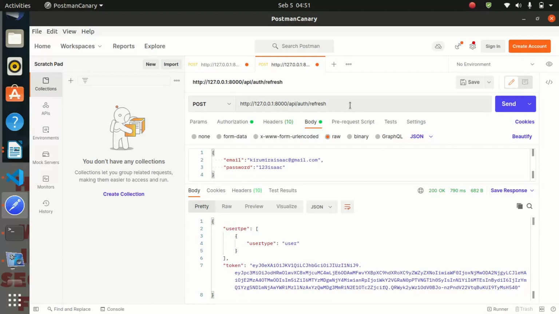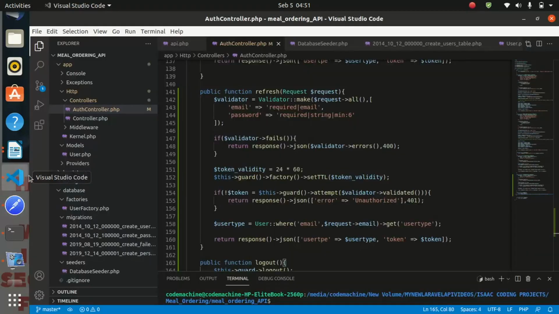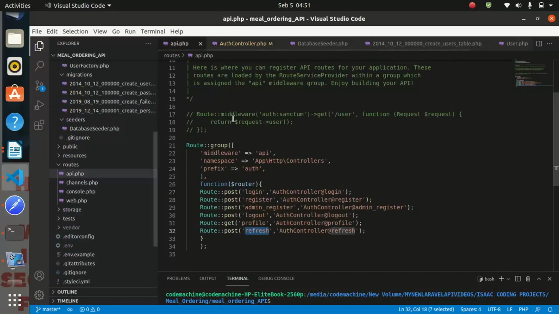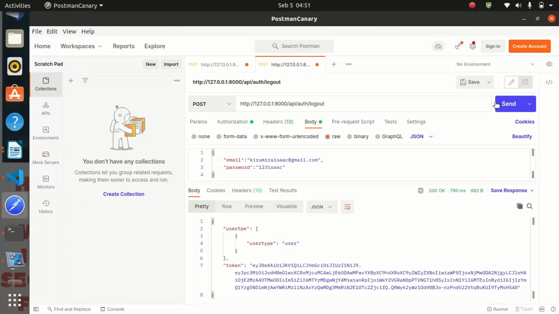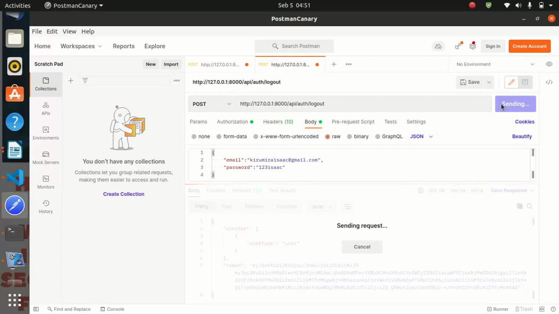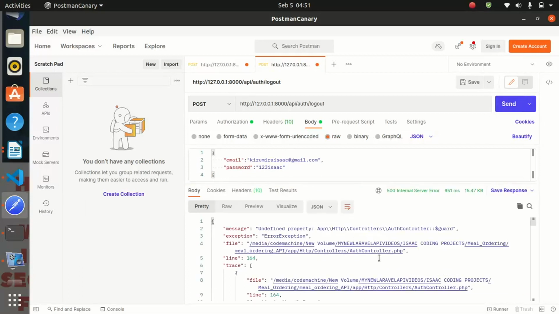And lastly, we are going to call the logout. The logout endpoint is a post. So click on logout, and let me see, post guard line 164.